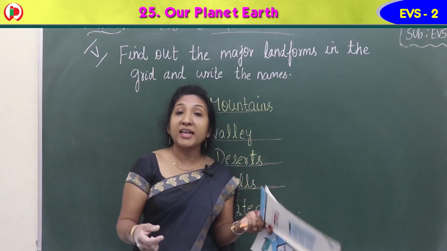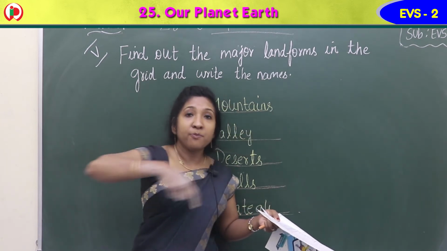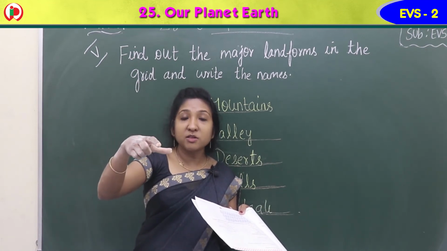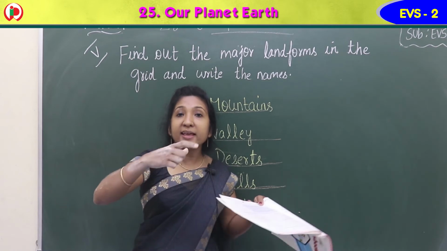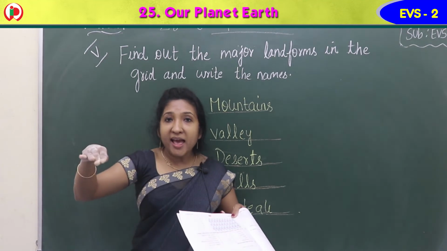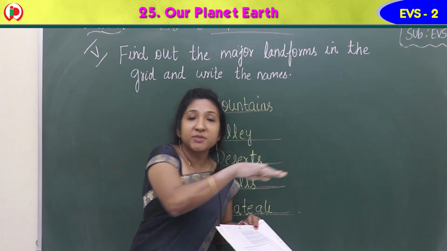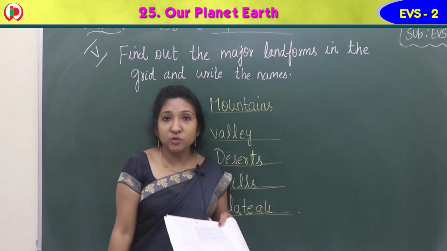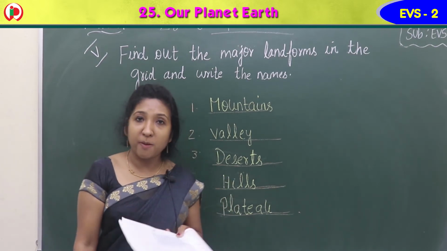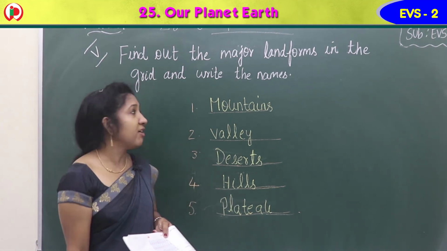It is another landform. It is also called as tableland. You know table with 4 legs and top portion is flat. Same like that, plateau is also a tableland, just like a little raised above the plain land, or flat topped area. It is plateau actually, P-L-A-T-E-A-U. Plateau is another landform. So we can find these 5 landforms in the grid given below.